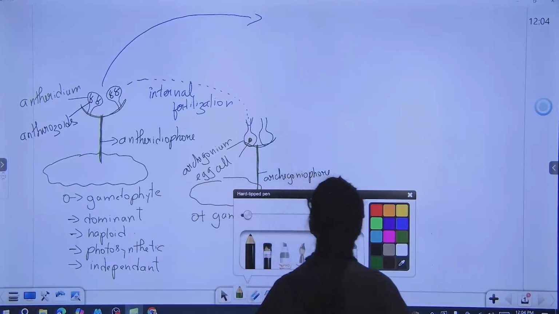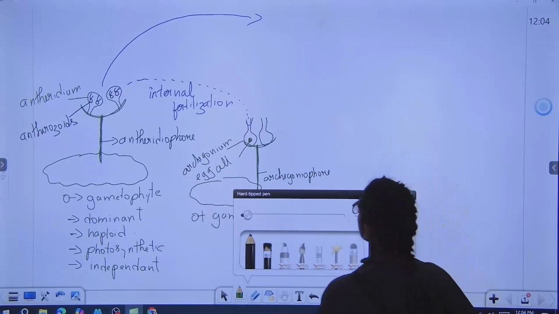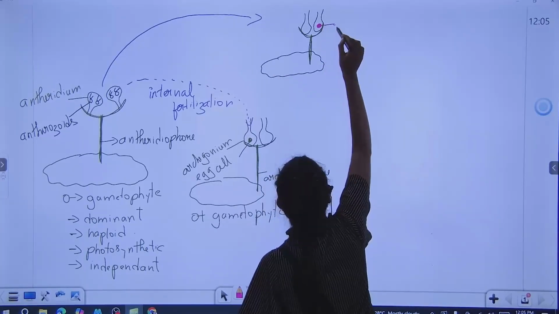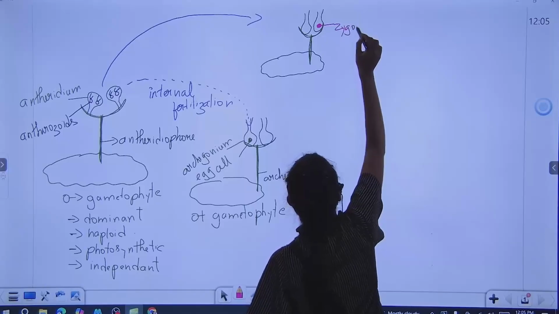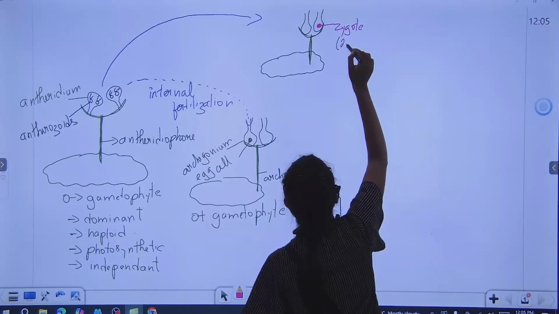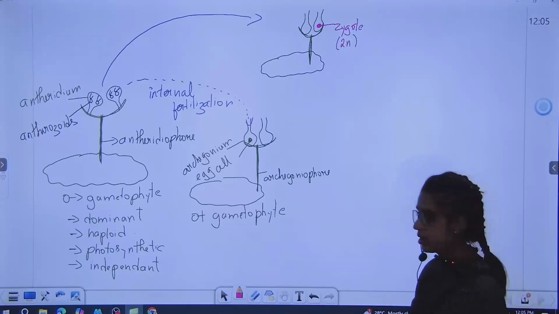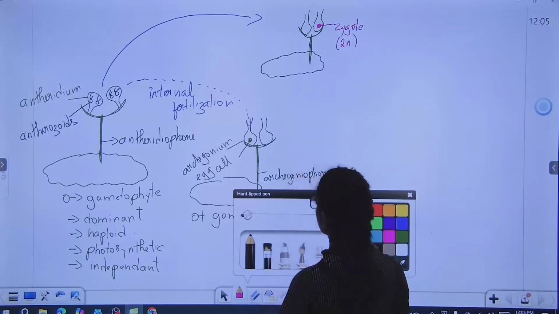So we'll again draw the female structure now. You will see a zygote whose ploidy is diploid. Gametes are haploid, mention it.